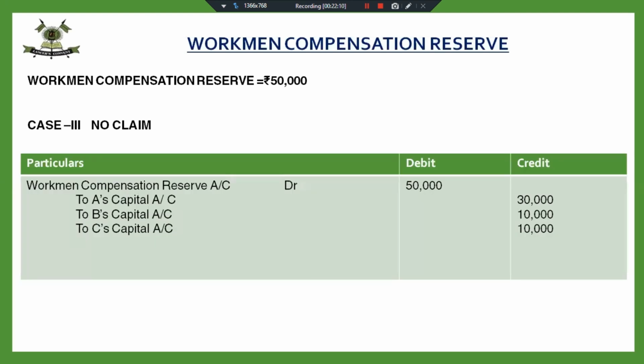It has been distributed in the old profit sharing ratio, that is 3:1:1. Very good, children. That means you're able to recall the concepts correctly. Fine. And any of these journal entry can be asked.